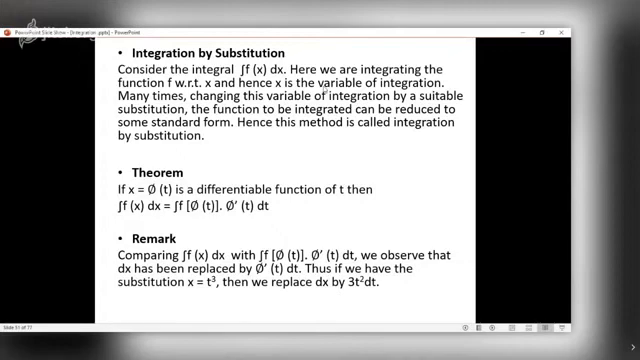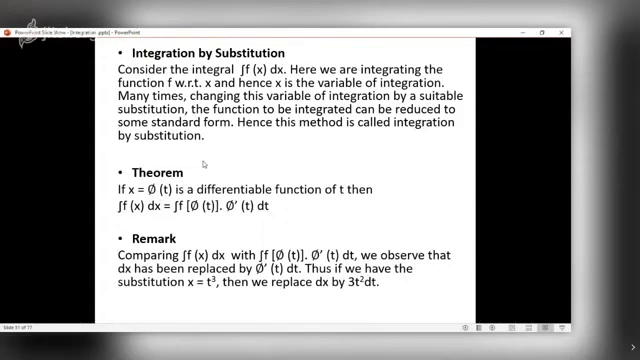Have you observed this change? See, x is replaced by phi of t, so clearly it is f of phi of t. But note that dx is not replaced by dt. Then what? dx is replaced by phi dash of t dt. Why is this so? See, had it been x equal to t, I would have written dx by dt. But that is not substitution. That is simply change of variable. I'm saying you have to go for substitution. See the remark.